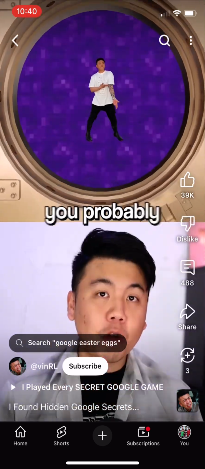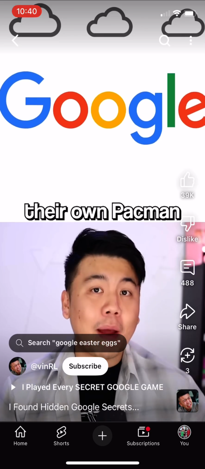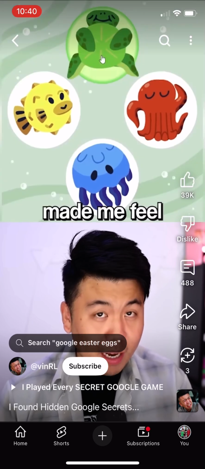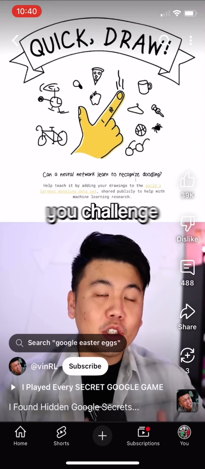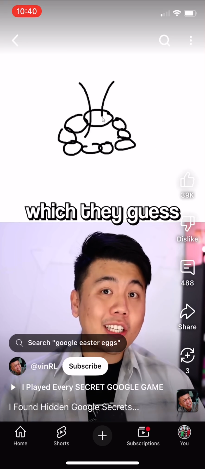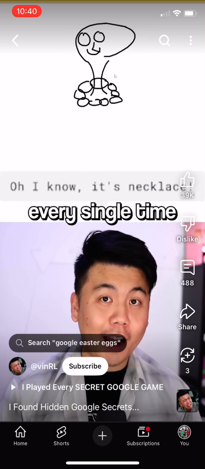Secret Google games. You probably already know about these ones, but Google has their own Pac-Man and Snake as well. But did you know they also have a memory test game, which made me feel pretty stupid. And there's a game that lets you challenge Google's robot, where you can draw anything at all, and the computer tries to guess what you're drawing, in which they guess correctly every single time, which kind of freaked me out a little bit.